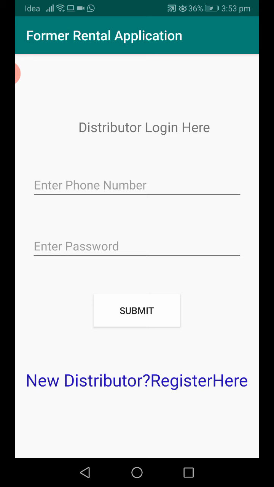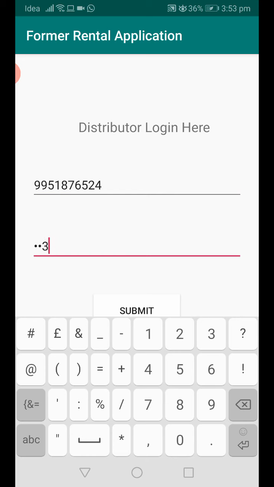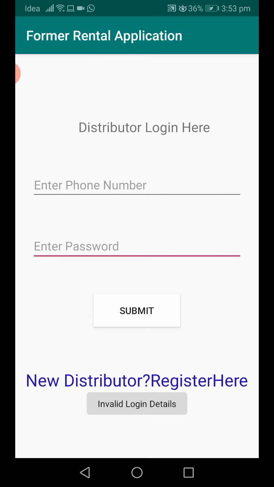After registration, I'm trying to log in with my registered details. Submit, showing login details. I entered my correct registered details, but still I'm getting invalid login details. So why am I getting this? Because this distributor is not yet activated by the administrator, so he will wait for the admin activation.